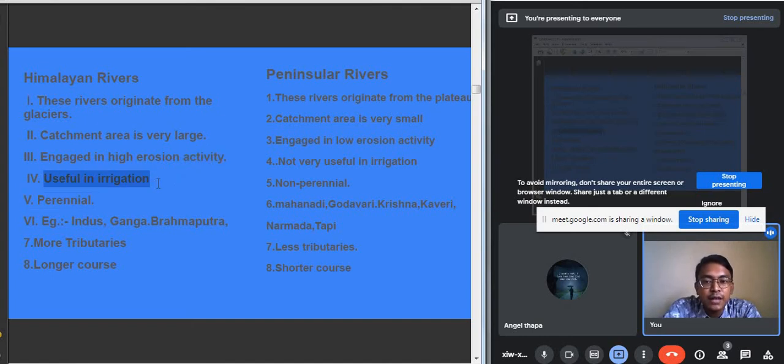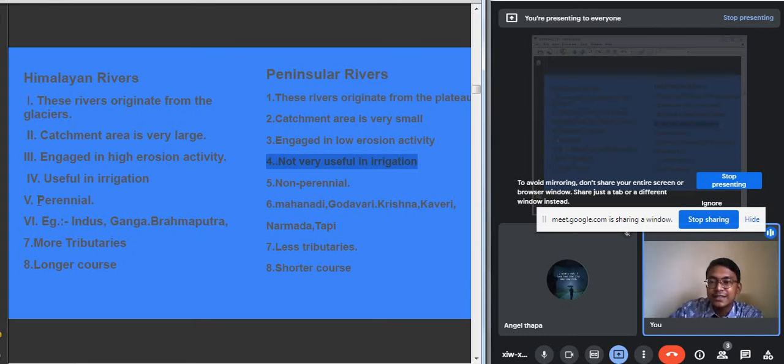The Himalayan rivers are mainly useful for irrigation purposes. They are mainly used for supplying water to the agricultural fields. Why? Because they have a continuous supply of water throughout the year. But the peninsular rivers are not much useful for irrigation, because during the dry season they have a very small supply of water, and the demand for water is high during the dry season only. So during the dry season, the peninsular rivers are not able to supply enough water to the agricultural fields, so they are not much useful for agriculture.